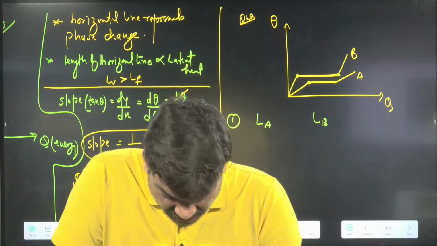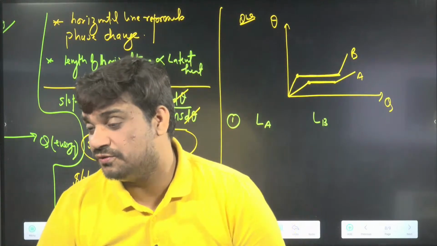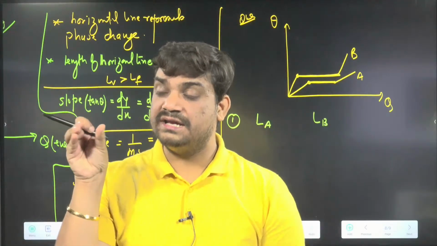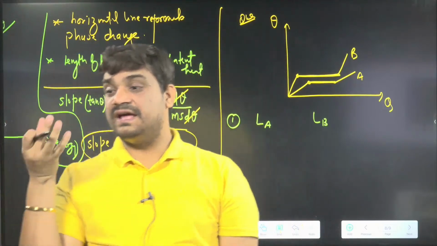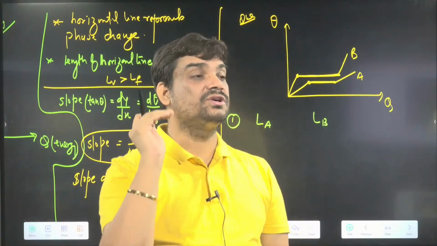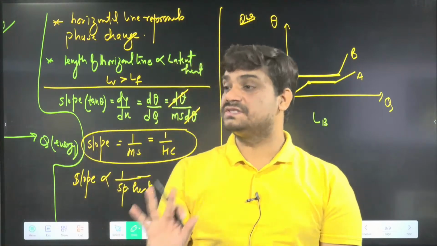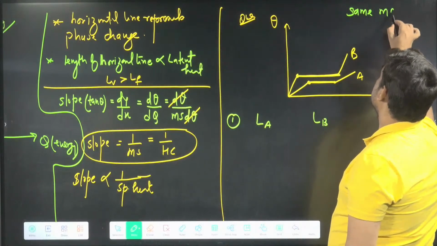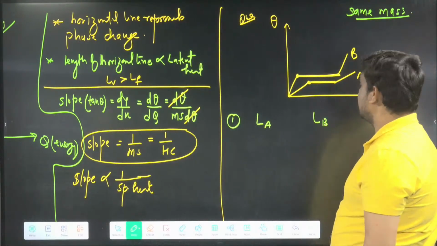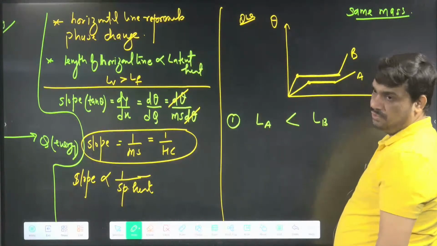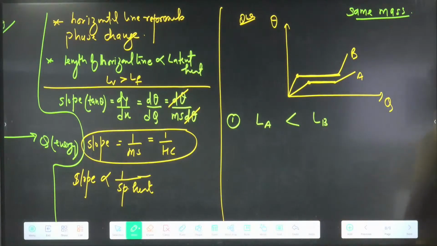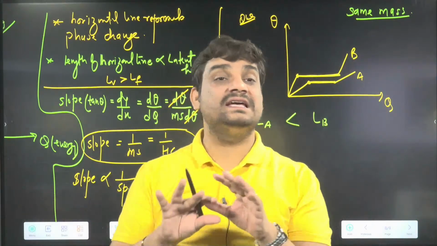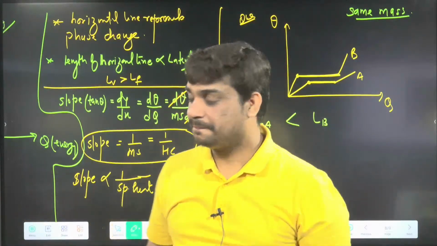Listen, until they give information about mass, we cannot tell this. Length of line is equal to ml, which means for A and B they have to give the same mass. Otherwise you cannot say. If they give the same mass, then only we can say LB is more. But this point must be given that mass is the same, otherwise data is insufficient. I hope you are getting it.